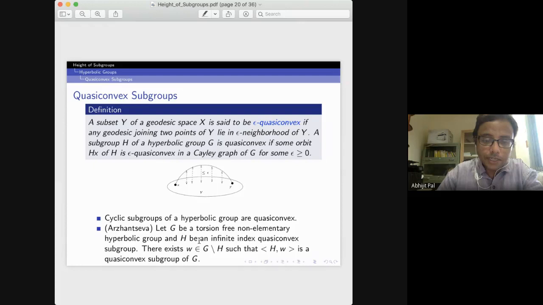What she has proved is that if you take any torsion-free non-elementary hyperbolic group, where non-elementary means the boundary of this group contains more than 2 points, and take an infinite index quasi-convex subgroup H in G, then there always exists some element W outside H such that the subgroup generated by H and W is a quasi-convex subgroup of G. So this result tells you that you can construct many quasi-convex subgroups in a hyperbolic group.